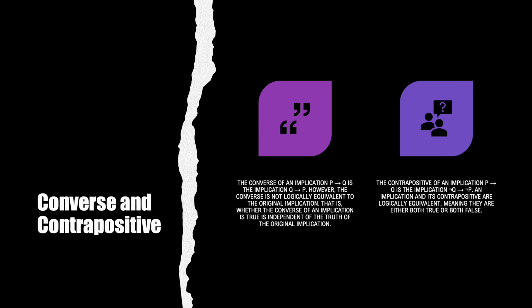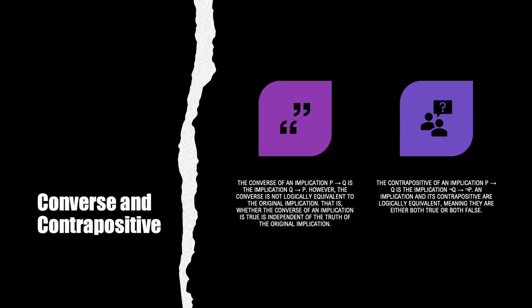The contrapositive allows us to establish an implication equivalent to the original implication. If the contrapositive is true, the original implication must also be true, and vice versa. The logical equivalence holds between an implication and its contrapositive. Understanding the differences between the converse and the contrapositive of an implication is crucial in logical reasoning and mathematical analysis.